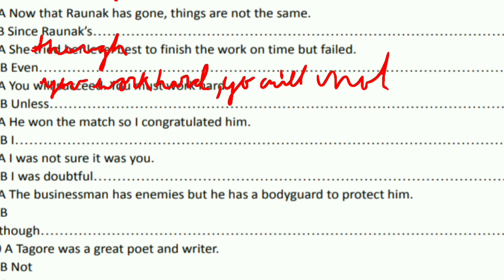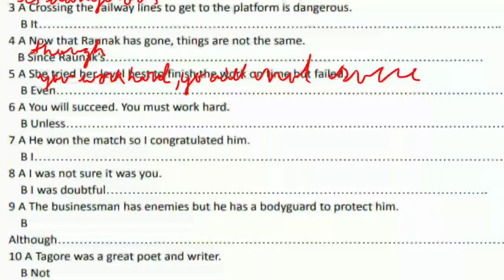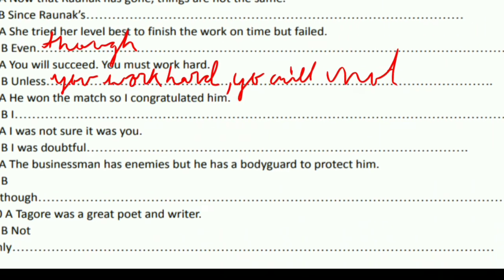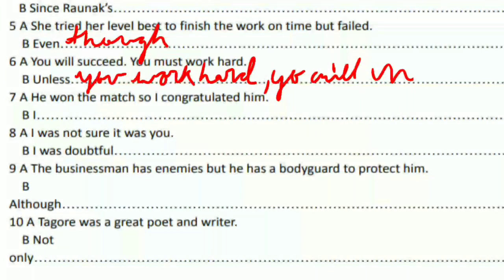Ninth number, the businessman has enemies, but he has a bodyguard to protect him. Although the businessman has enemies, he has a bodyguard to protect him. Okay, I'll repeat it. Although the businessman has enemies, he has a bodyguard to protect him. Tenth number and the last. Tagore was a great poet and a writer. Not only was Tagore a great poet, but also a writer.